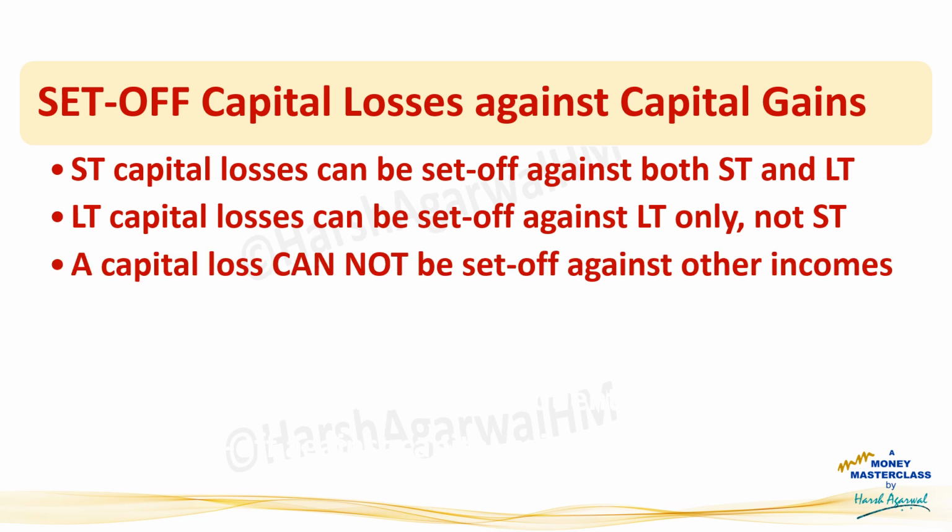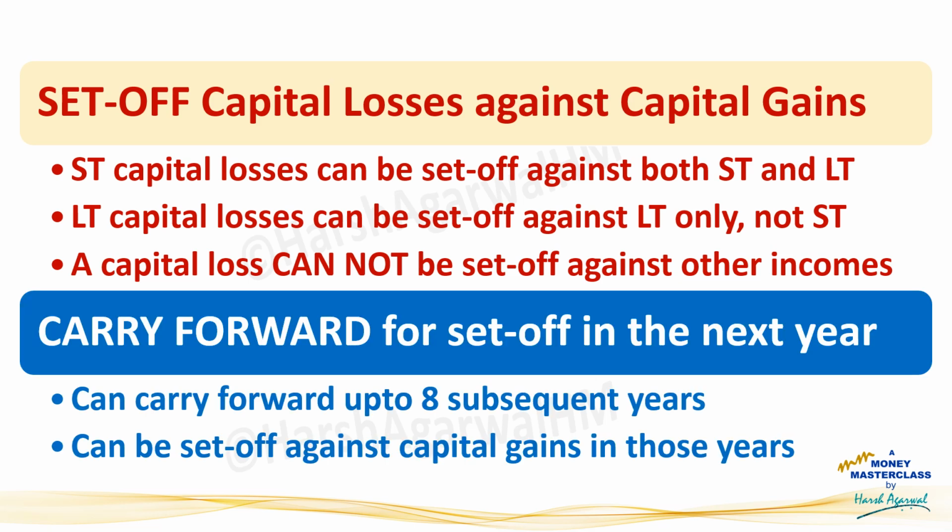As per Section 71, a capital loss cannot be set off against any other income like business income, professional income, dividend, interest, house rent, salary, etc. So take care of that. So now, if you do not have any capital gain income during this year, then under Section 74, you can carry forward these losses to the next year up to 8 subsequent years and can set off the losses from future capital gains income in those years.